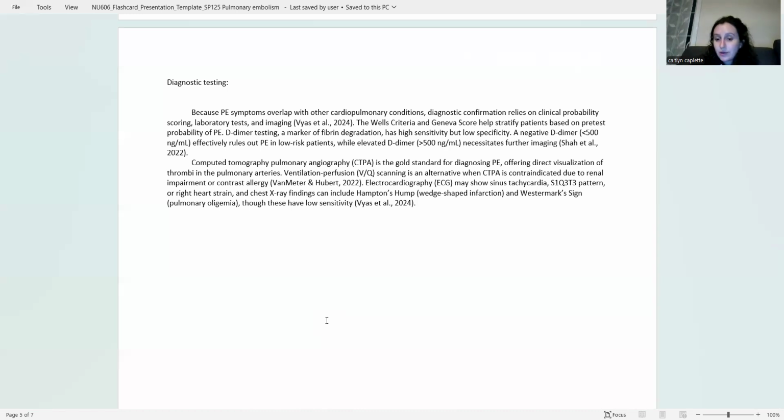CTPA is the gold standard for diagnosing PE, offering direct visualization of thrombi in the pulmonary arteries. Ventilation-perfusion, or VQ, scanning is also an alternative if CTPA is contraindicated due to renal impairment or an allergy to contrast. An ECG may show sinus tachycardia or right heart strain, and a chest x-ray can include Hampton's hump, which is a wedge-shaped infarction, and Westermark's sign, though these have low sensitivities.